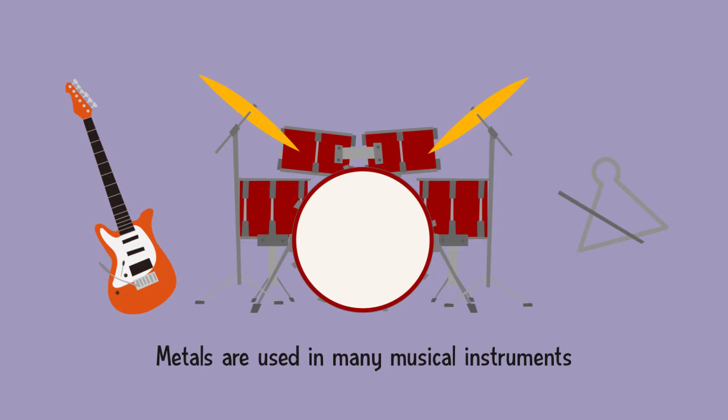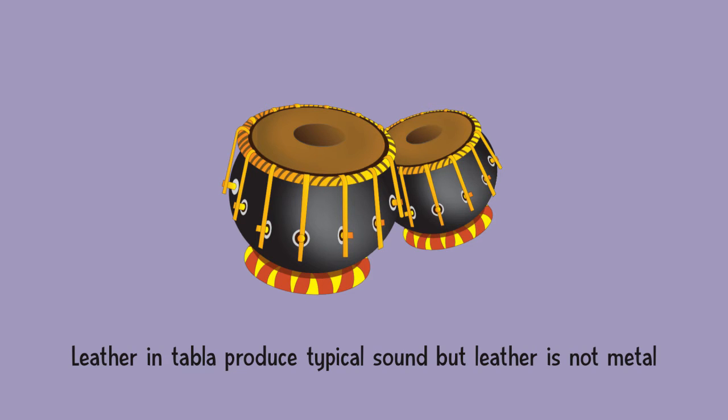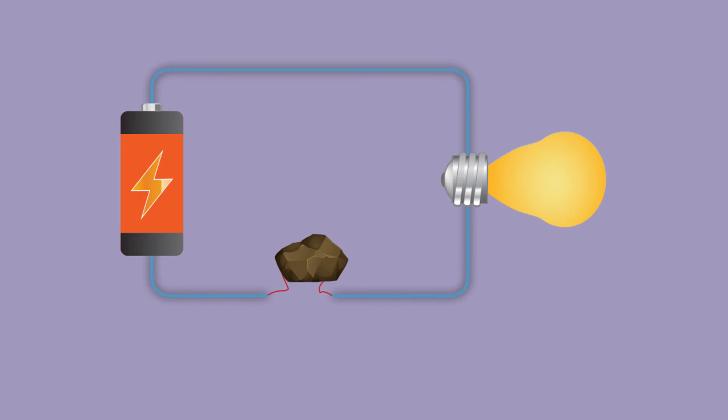This property of metal alone is not sufficient to identify an element as metal, because the stretched rubbery leather on the musical instrument tabla also produces a typical sound, which is a leather. Leather is not made of metal. It's a non-metal. So, sound produced by an element alone is not enough to distinguish it as a metal or non-metal. Another property which is helpful in identifying the metallic nature of an element is its ability to conduct electricity.